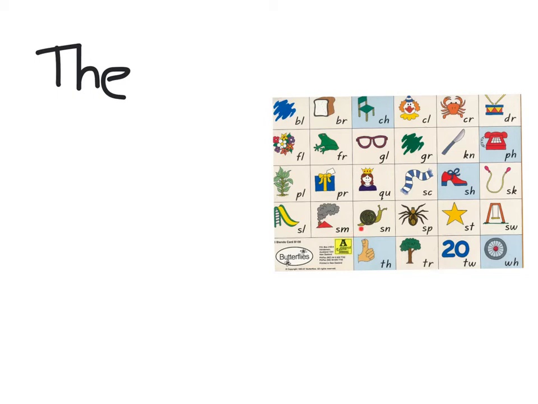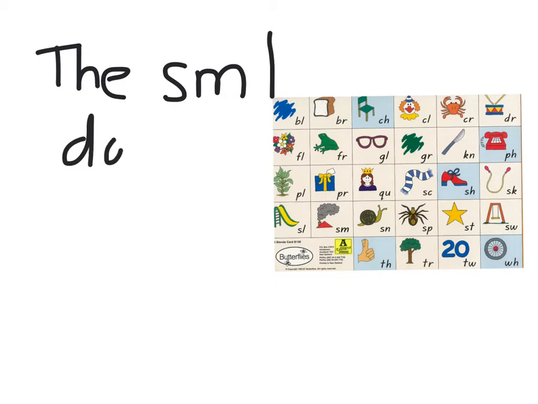Small starts the same as smoke, small. So small must start with an S-M, small. The small dog, D-O-G. The small dog was.